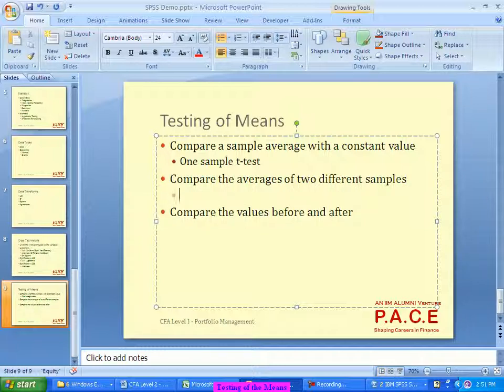And this is actually called as two sample t-test, or SPSS calls it independent sample t-test. T, the person who was more involved in deriving it, the name is Student. The person's name itself is Student. It's called as Student's t-test.